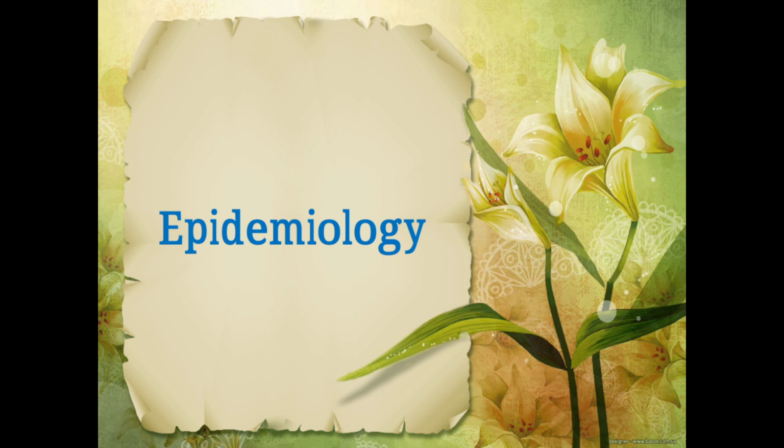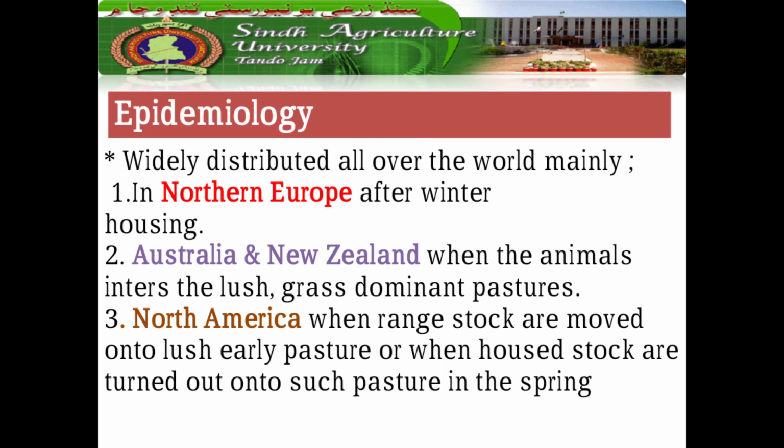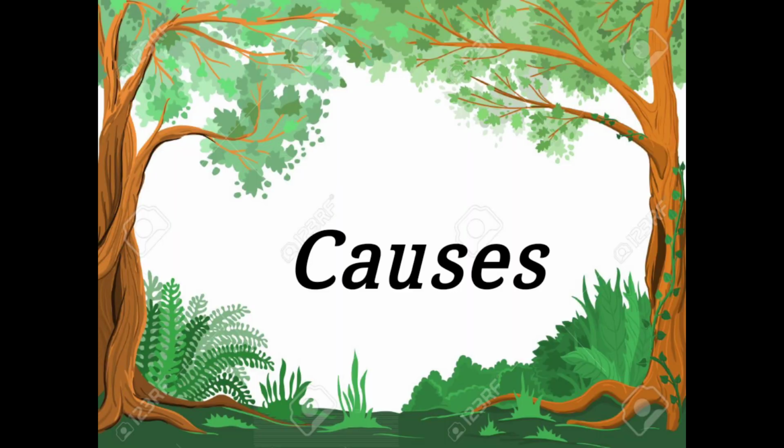Now, what is the epidemiology of magnesium tetany? Magnesium tetany is widely distributed all around the world, mainly in northern Europe, after winter housing, Australia and New Zealand when animals enter the lush grass dominant pastures, and North America when range stock are moved into lush early pasture, or when housed stock are turned out onto such pasture in the spring seasons. Now, what are the causes of magnesium tetany? How magnesium tetany develops, or what are the predisposing factors associated with the magnesium tetany?